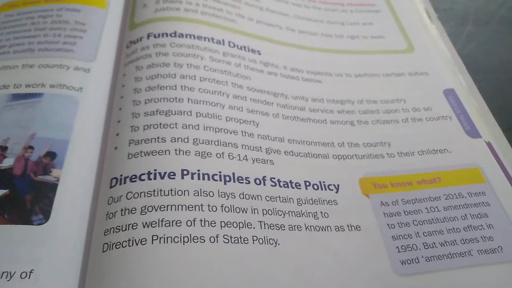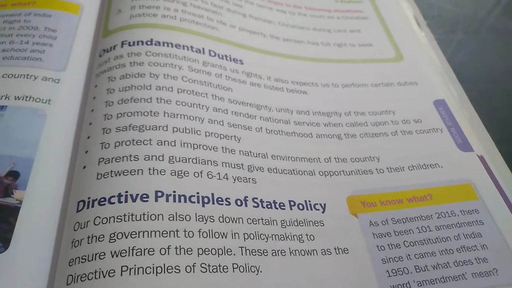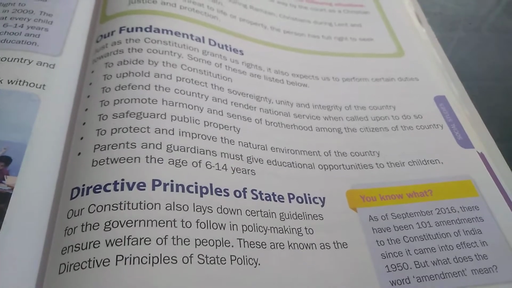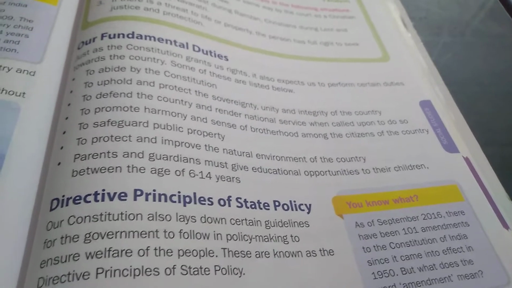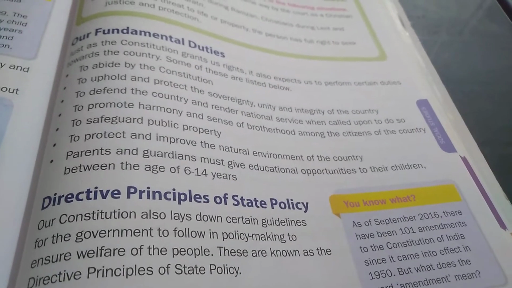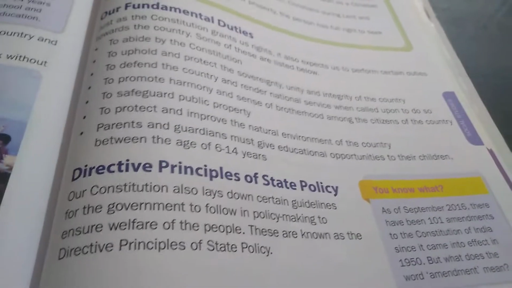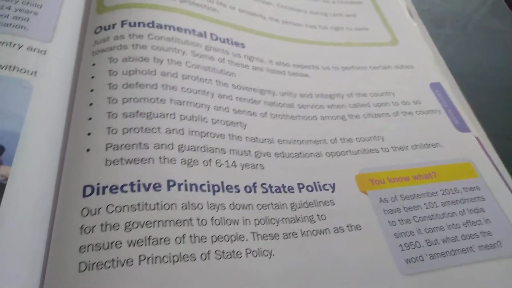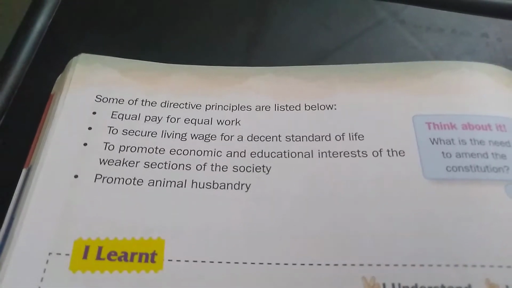Next, Directive Principles of State Policy. Our constitution also lays down certain guidelines for the government to follow in policy making to ensure the welfare of the people. These guidelines are known as the directive principles of state policy. Some of the directive principles are listed below.